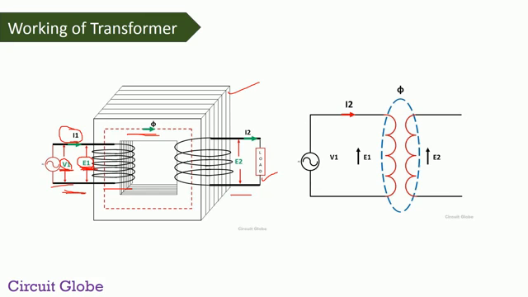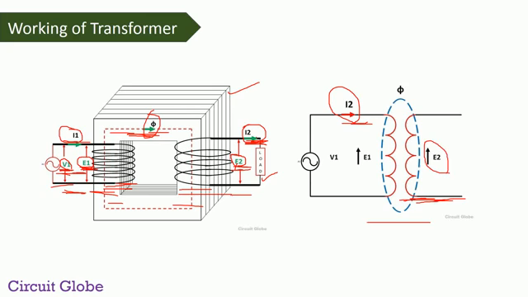Now the flux that is induced in the primary winding of the transformer links with the secondary winding of the transformer. This happens because of the mutual induction phenomenon. Now here, what is mutual induction? The mutual induction phenomenon says when we place any coil near an alternating current carrying coil, then the flux that is induced in the alternating current carrying coil links with the secondary coil too, and because of this flux linking, an EMF is induced in that coil.